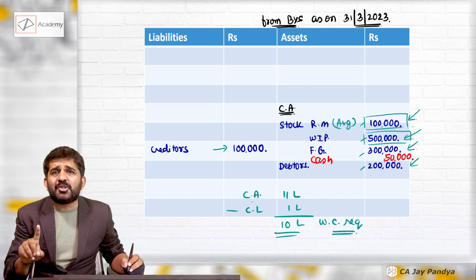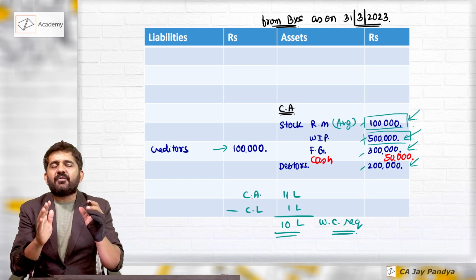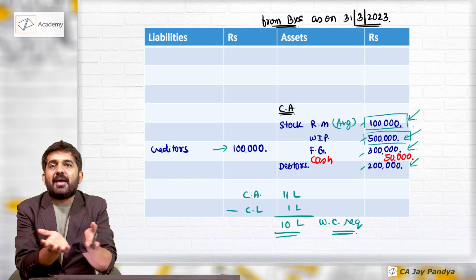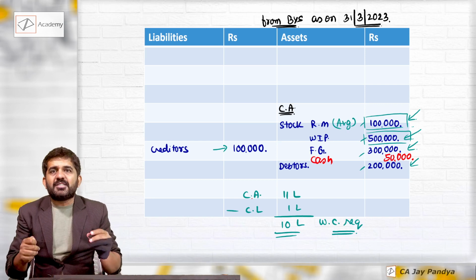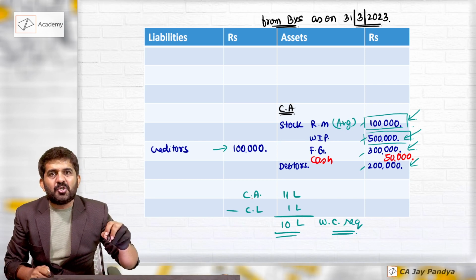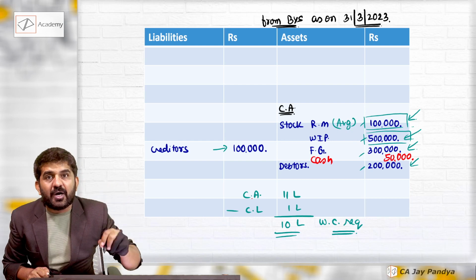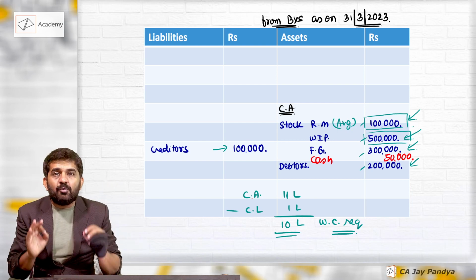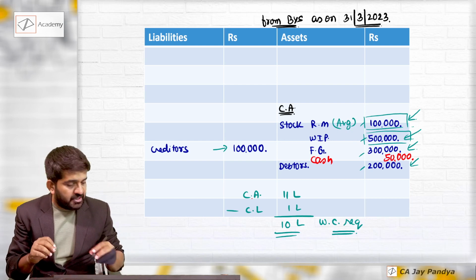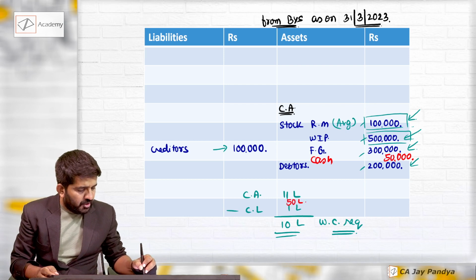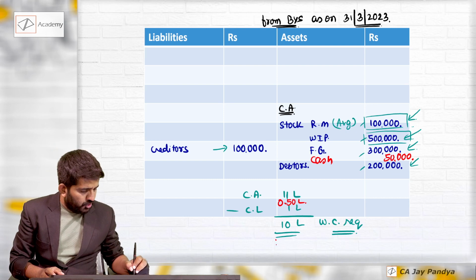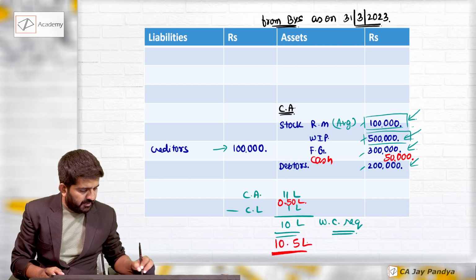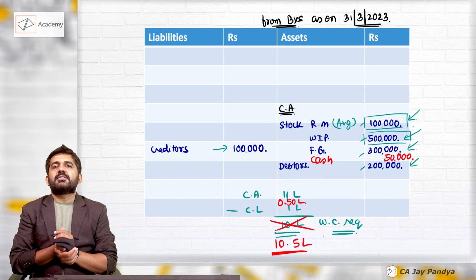When this money is going to come back, say in a business, there will always remain a cash balance in your cash box. It will never be empty. So what does this mean? This money is also working capital. It is a requirement for the business. You will have to keep cash in the cash box, and that will increase your working capital requirement. And so your working capital requirement will be 10.5 lakhs.